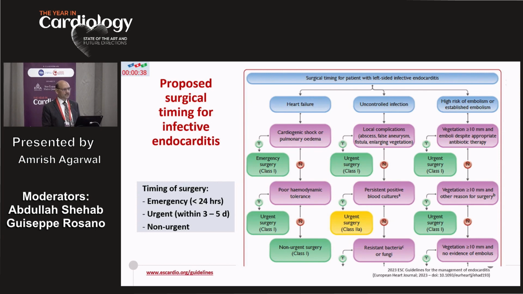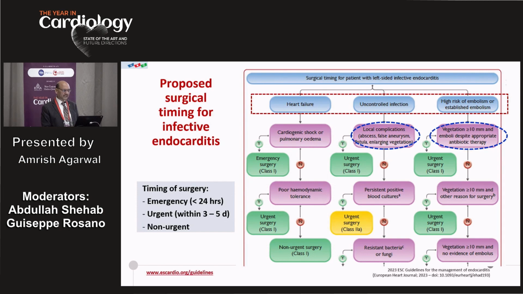Like we told you, 50% of patients will eventually go for surgery. And most of the time, the reason for surgery is a local complication, such as abscess or false aneurysm. And typically, one more thing which has been more clarified in the 2023 guidelines is embolism. So if you have vegetation more than 10 millimeters, then that also becomes an indication for surgery, because these vegetations have a high risk for embolism. Or if the vegetation is smaller but has embolized and there is evidence of embolism, then this remains an indication for surgery, and it is defined as emergency or urgent, like acute coronary syndrome.